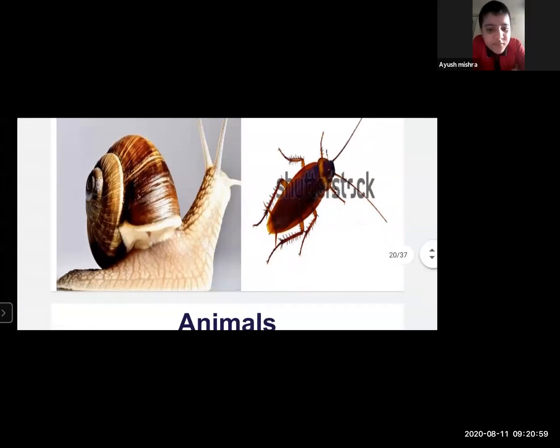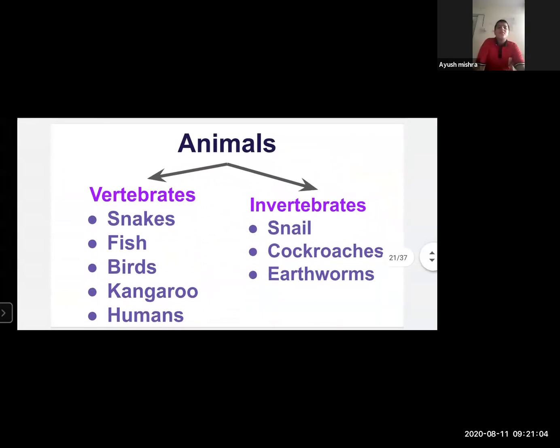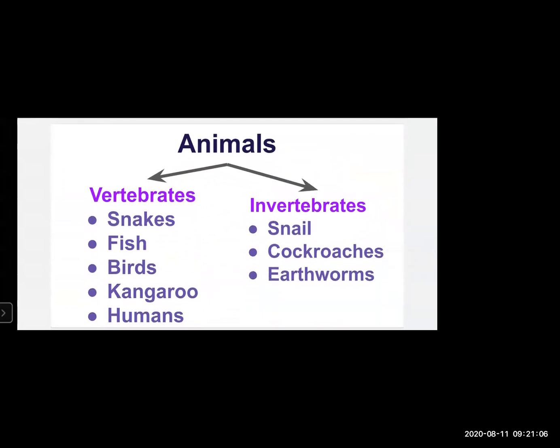Very good, very good. Thank you. So this is point number two that we have studied just now. Animals are classified as vertebrates and invertebrates. Examples of vertebrates are snakes, fish, birds, kangaroo, humans. Examples of invertebrate animals: snail, cockroaches, earthworms, etc.